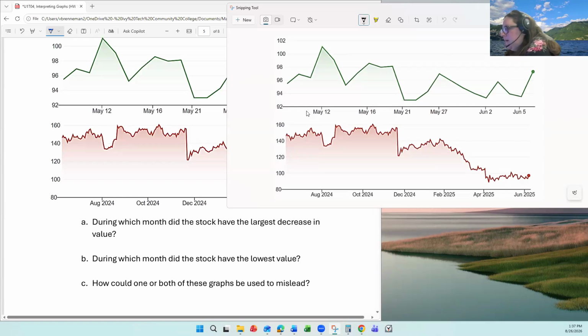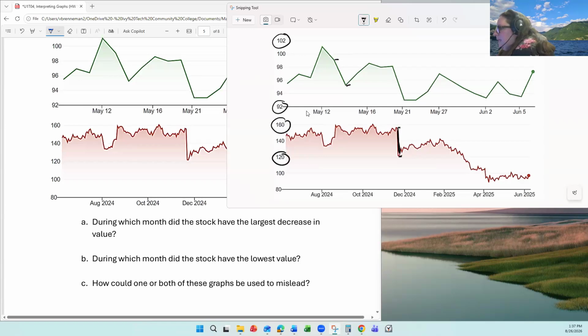So during which month did the stock have the largest decrease in value? If we look at the green graph, the physical size of any decreases there isn't relevant. You might say, well, this is a big decrease compared to the red graph. I would say here is the biggest decrease, but we can't compare the physical size. We have to look at the scale, and this is going from almost 160 down to 120, and this whole graph only goes from 92 to 102.